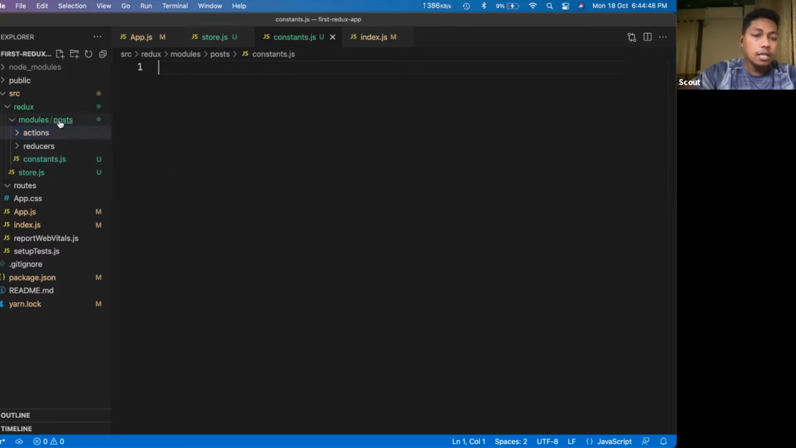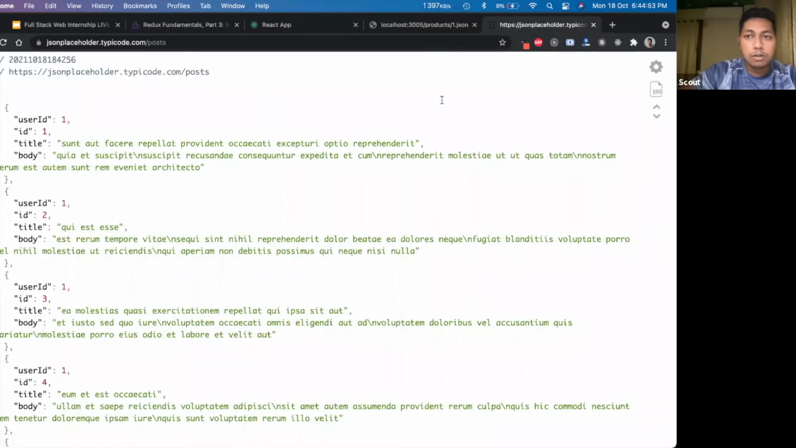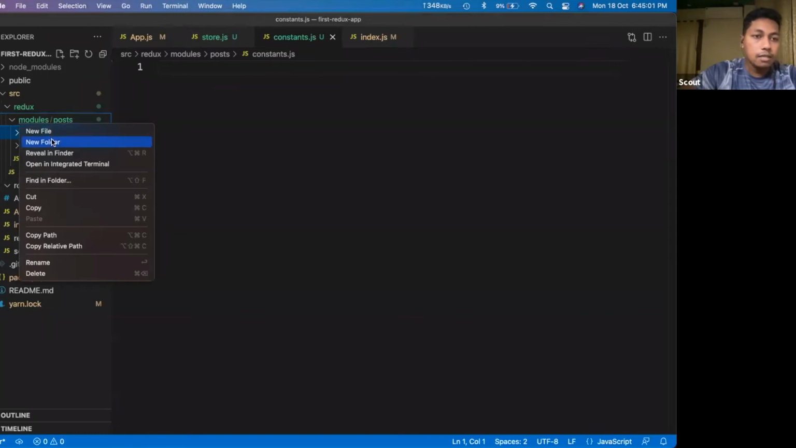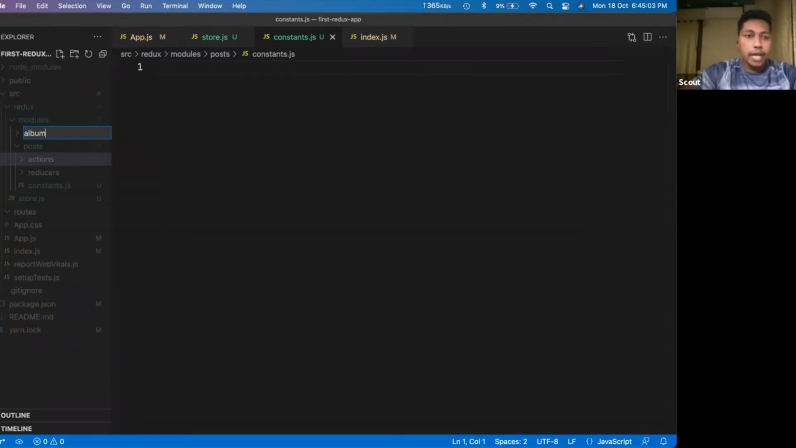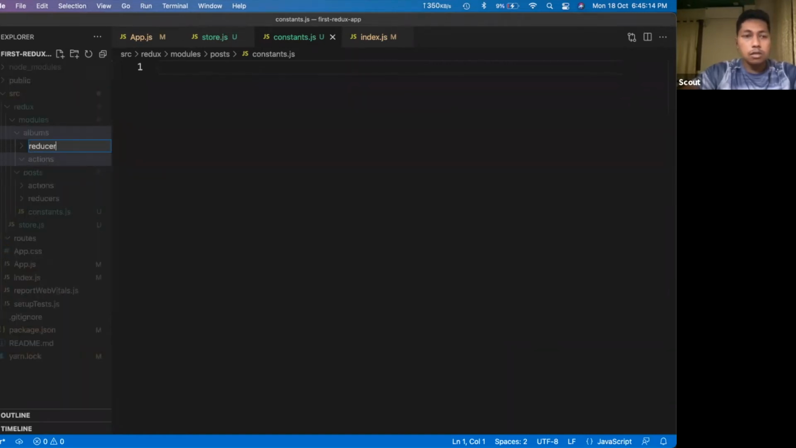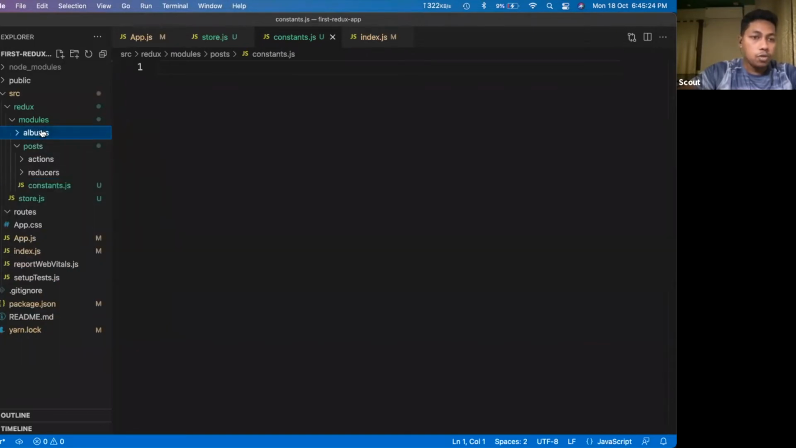Similarly, say there is a posts module, and in this API there is another module called albums or photos. If you pick the albums module, you will create another folder called albums, and inside that you will create two folders: actions and reducers. This is something like what you would create. For now we will use this posts reducer.